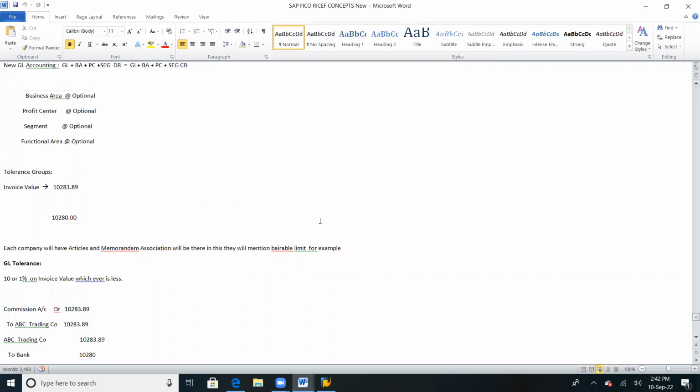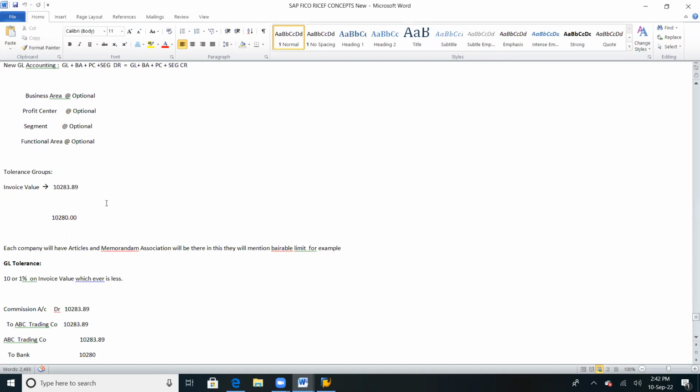See here, GL account tolerance. In the sense, for example, the invoice value is 10,283.89, and the customer is paying us 10,280. Can we accept this? What do you mean by tolerance? Tolerance is nothing but a bearable limit. There will be some limit which we can bear. We can accept up to that, but if it goes beyond that, we won't accept it.